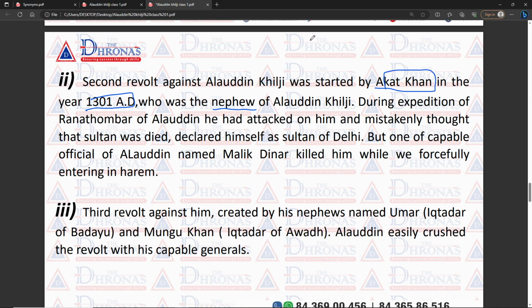You should read the revolts in chronological order. First, in 1299 by the new Muslims, and second, in 1301 by Akat Khan, the nephew of Alauddin Khilji.